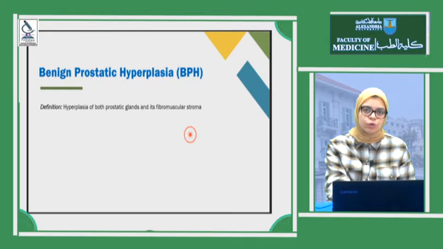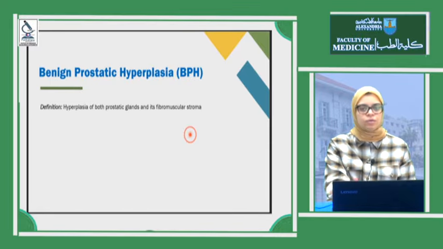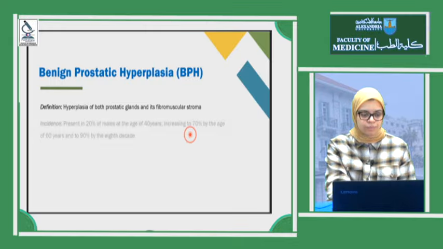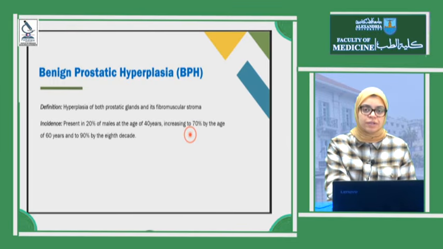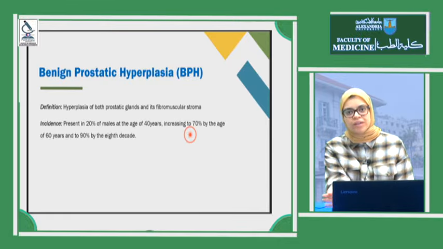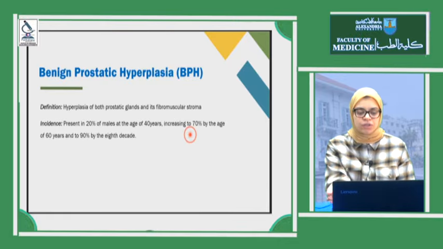the prostate is formed of 2 elements, glands and stroma. The glands are lined by 2 layers, the luminal cells and the myoepithelial cells, and surrounded by a fibromuscular stroma. So in this case, the hyperplasia occurs in both elements, the glandular element and the stromal element. It occurs in 20% of males above the age of 40, and as the age increases, the incidence of BPH increases.